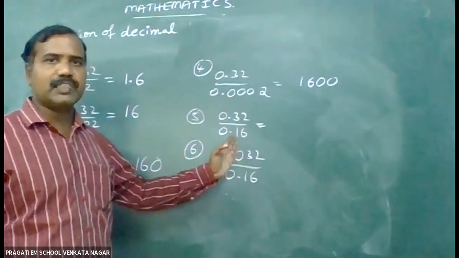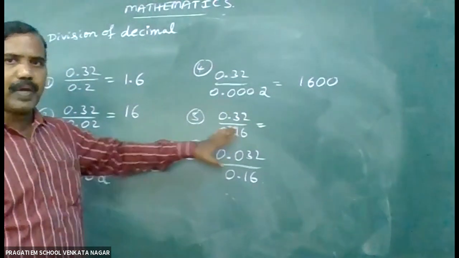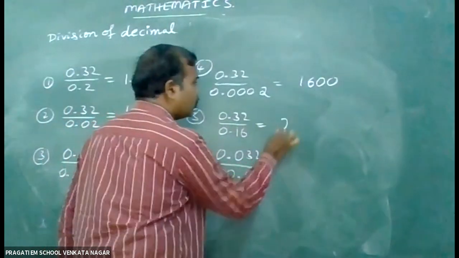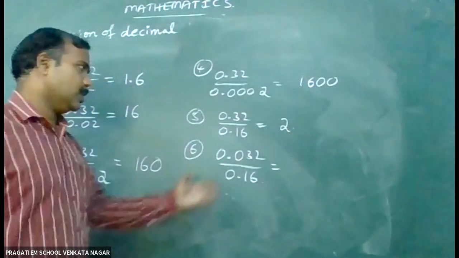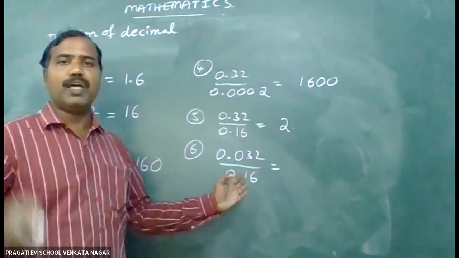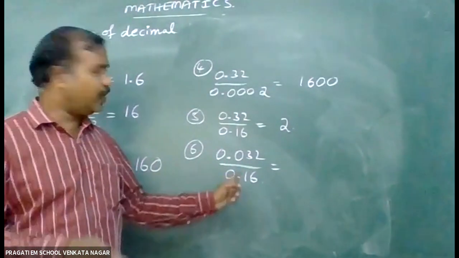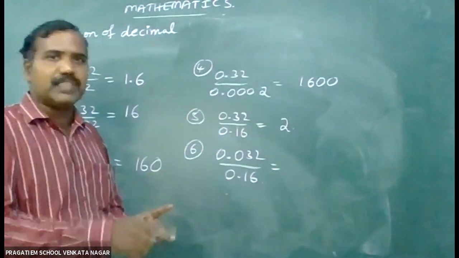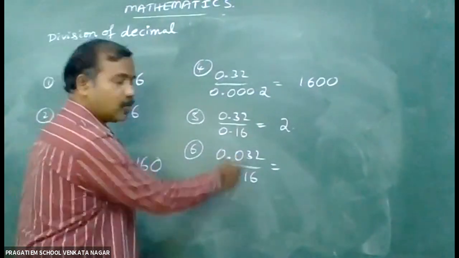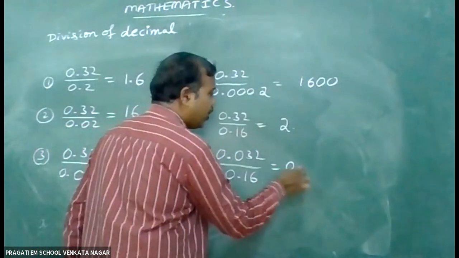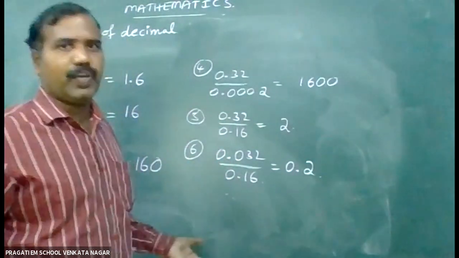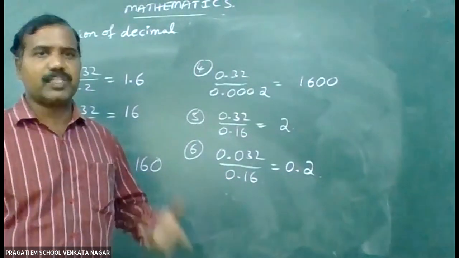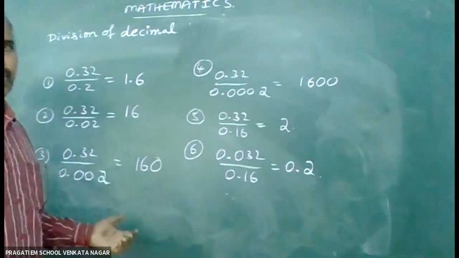0.32 by 0.16. In the numerator and denominator, the decimal is balanced. That's why you can remove the decimal point. Just write down 2. Number of places are more in the numerator, 3 places, 2 places. 3 minus 2, 1. So after one digit, you have to keep the decimal point. 32 by 16 means 2, I mean 0.2. In this way, you can do decimal division very easily without doing any actual calculations. Children, you can write down and practice well.